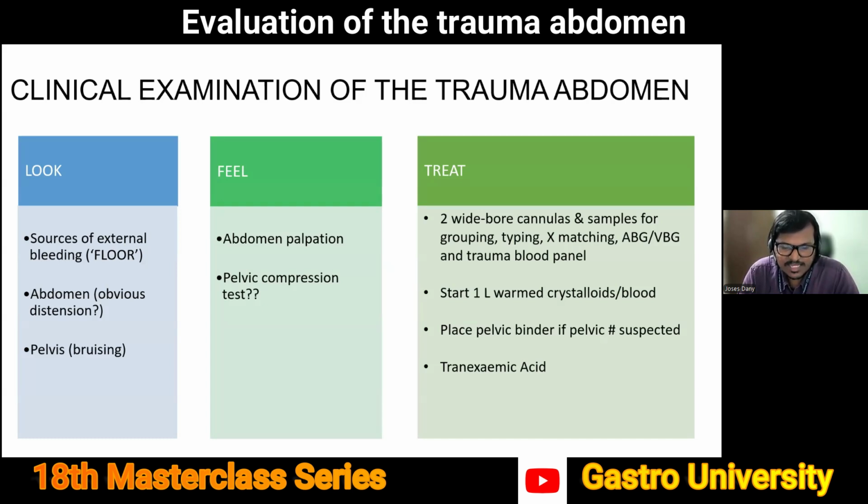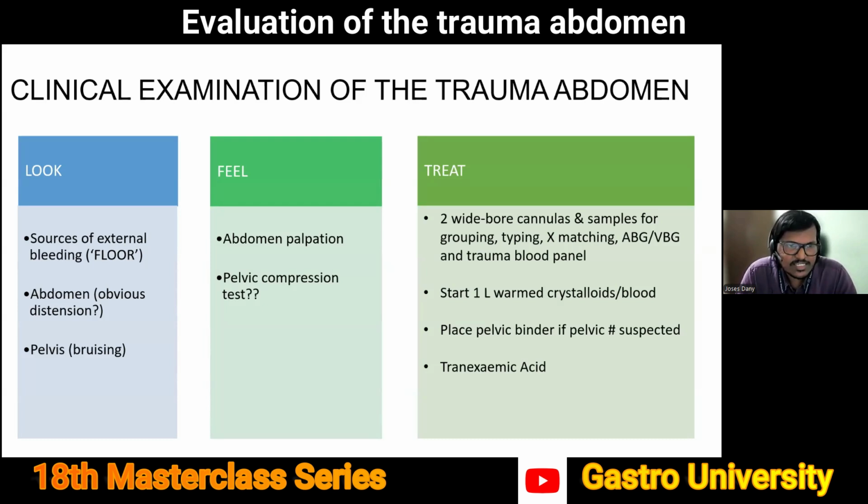Normally, when we are examining a surgical patient, we do inspection, palpation, percussion. ATLS tells us the same thing in a different way. It tells you to look, listen, and feel. When it comes to abdomen examination, there is probably not much to listen to, but it is very, very important where you look and how you feel. So the most important thing is to look for any obvious external source of bleeding, usually seen with penetrating trauma.